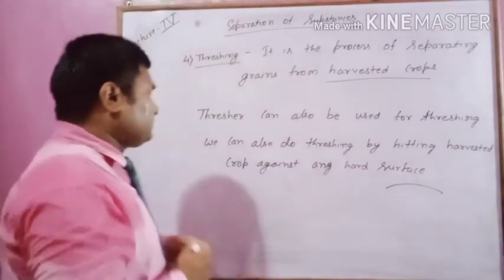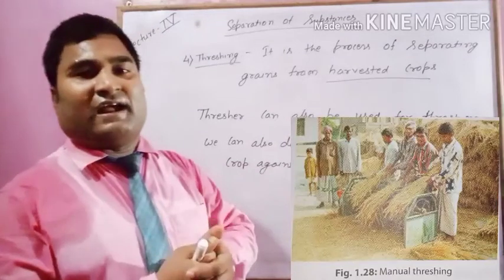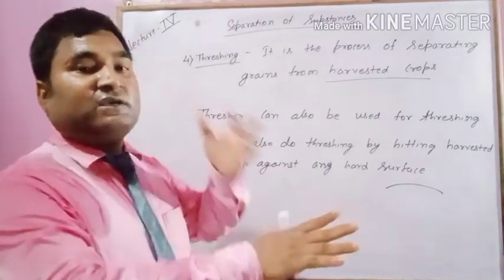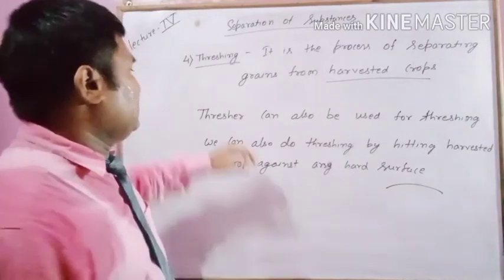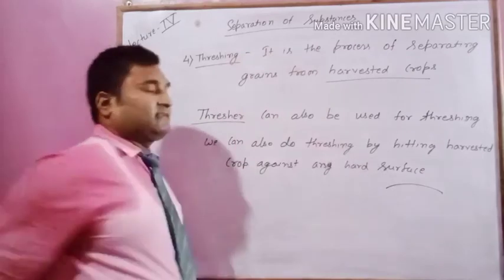So there are two methods for threshing. We can do it manually with our hand, take the harvested crop and strike it against any wall or any area where you can separate the grains, or otherwise you can also use a thresher.